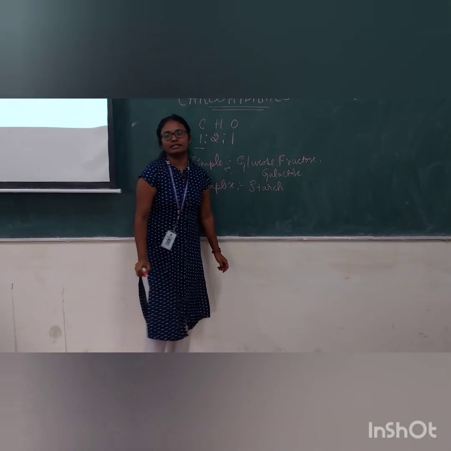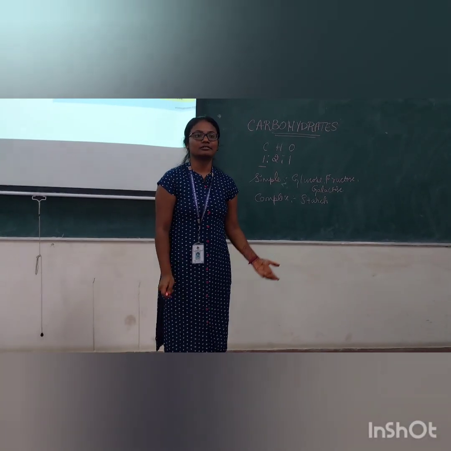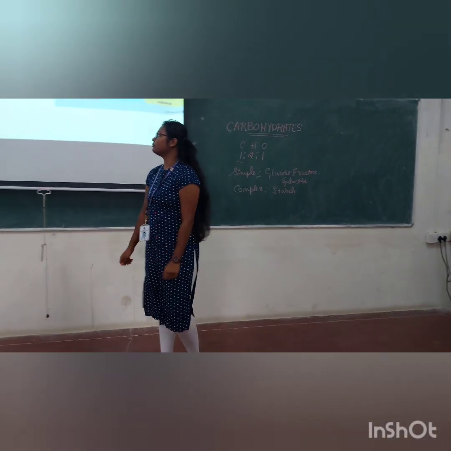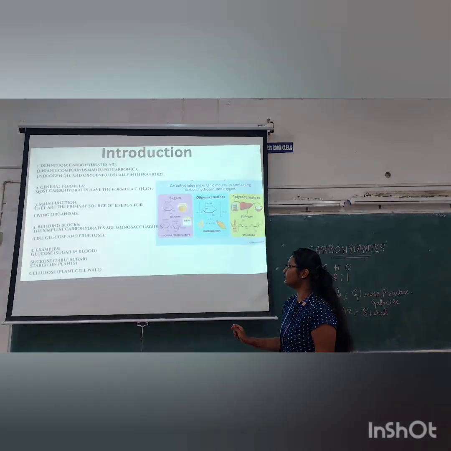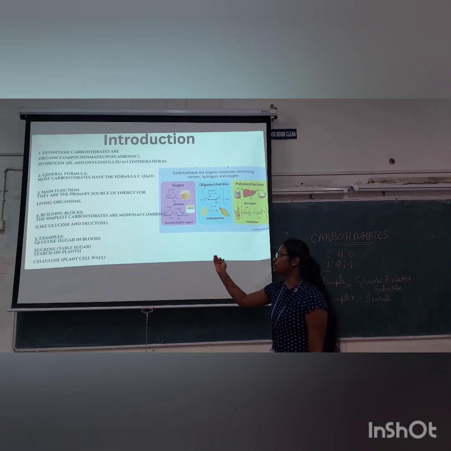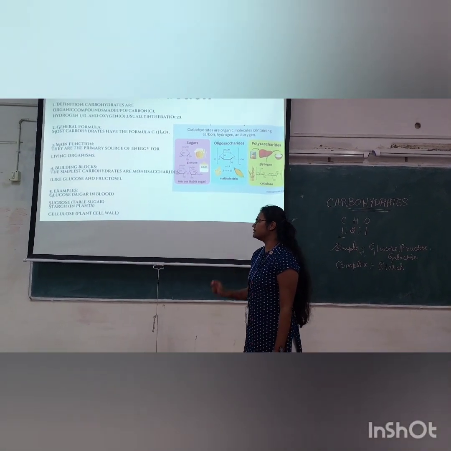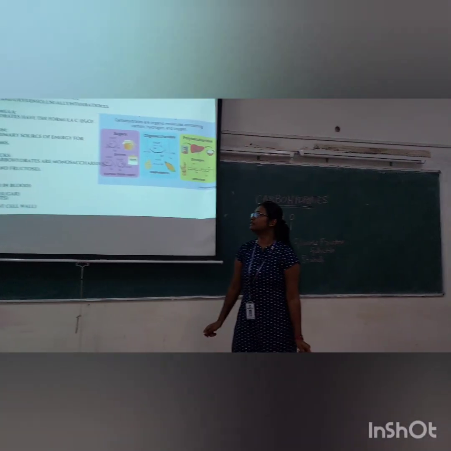You already know that starch is a storage compound of plants. Next, examples. I have already told glucose, sugar in the blood, sucrose, table sugar, starch in plants, cellulose is present in the plant cell. Next slide.